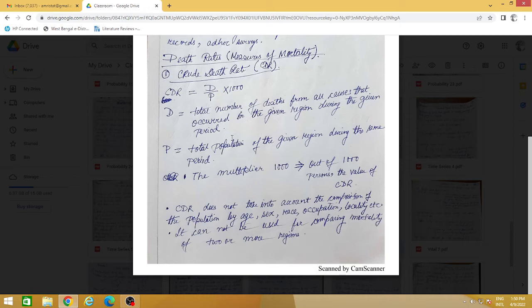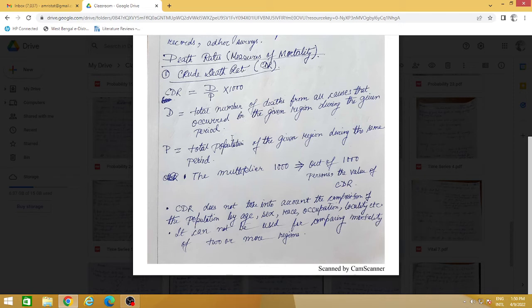So the first thing that we are going to learn today is crude death rate. It is called CDR, crude death rate. See, I have written it as CDR equals D by P into 1000. Why 1000? Because, first, what is this D? D is the total number of deaths, and what is P? P is the total population.